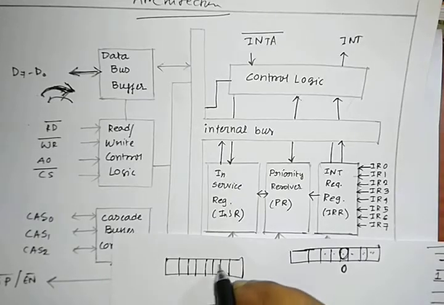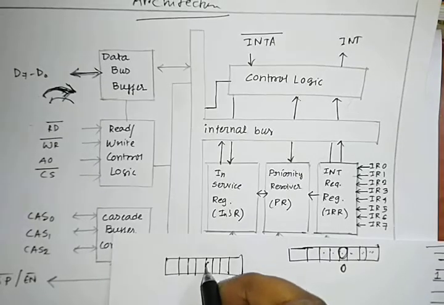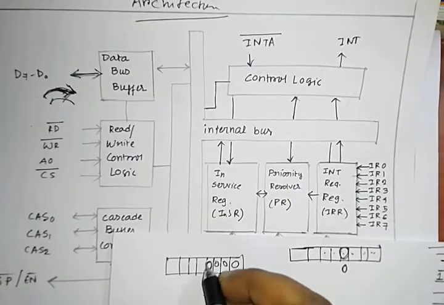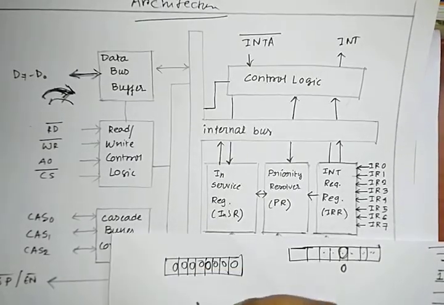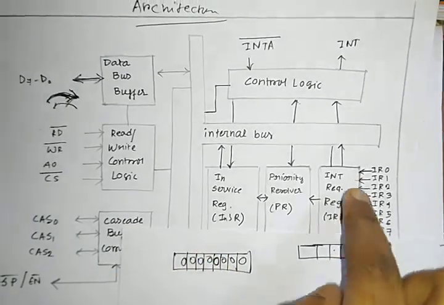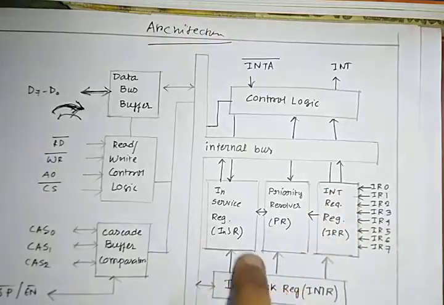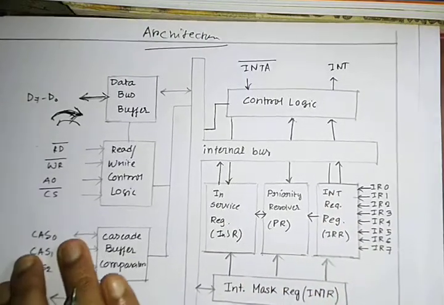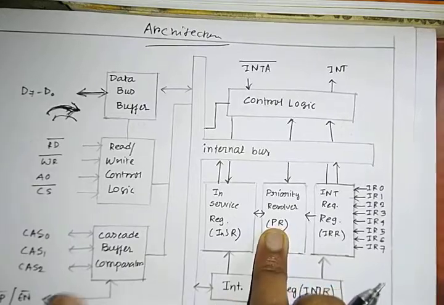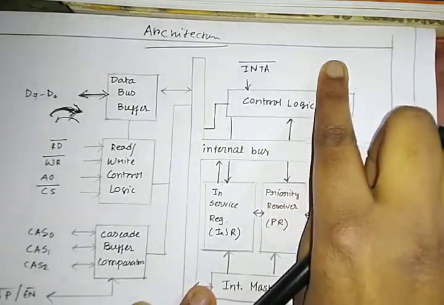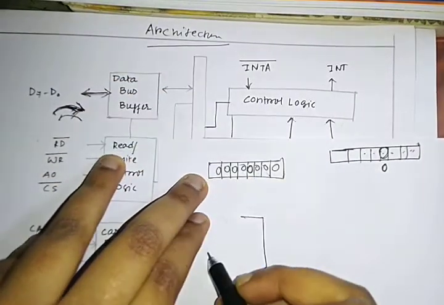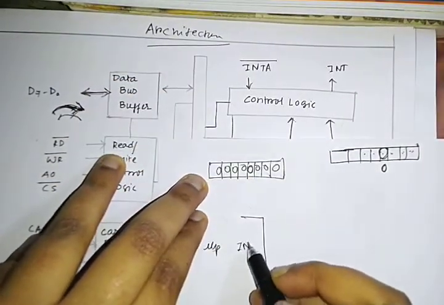So I will come and check: 0 1 2 3. Suppose this is 0 right now, so I say okay, all of them are 0. By default all of them are 0, so no one is being serviced right now. After these 3 tests are passed, the priority resolver will produce a signal through INT, and this INT goes directly to the MUP's INTR pin.